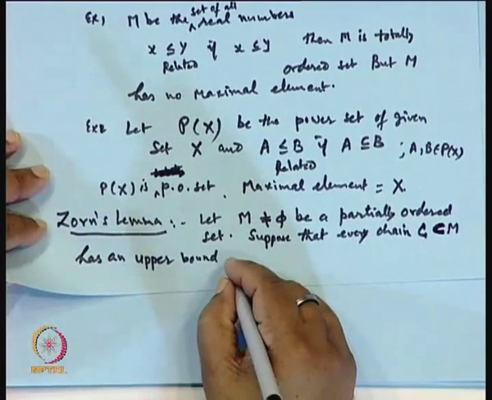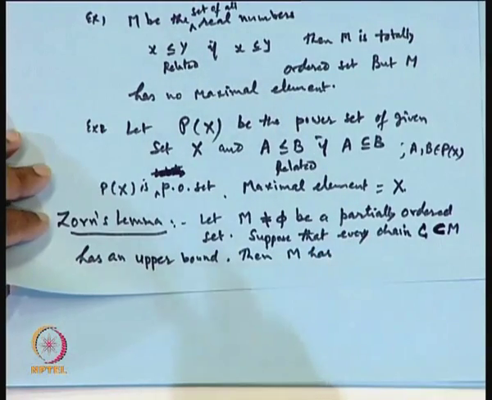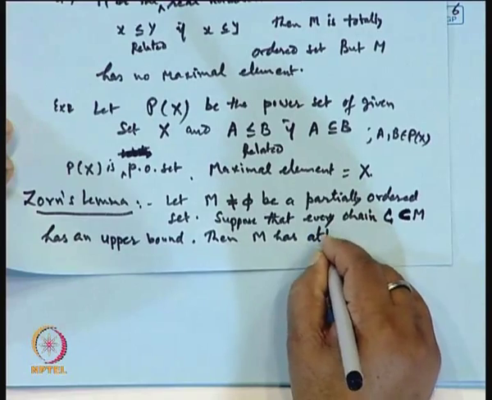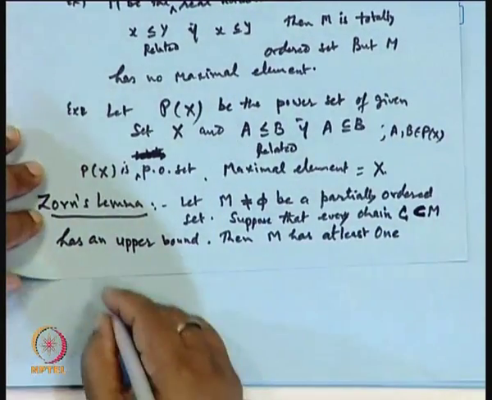Then M has at least one maximal element.